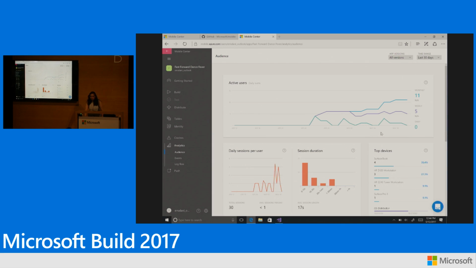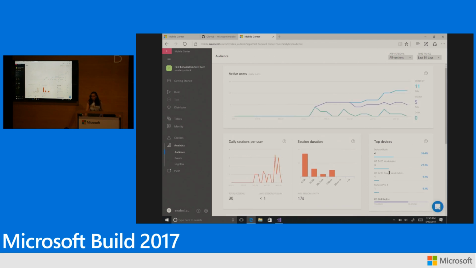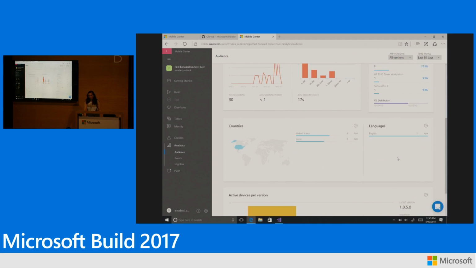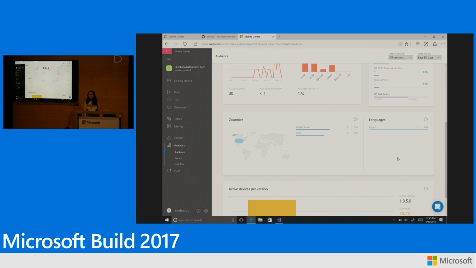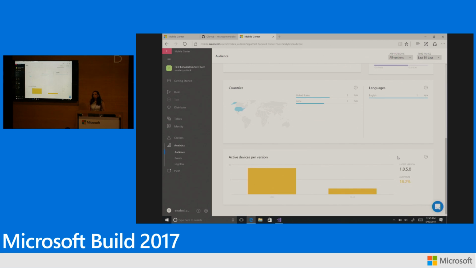But you can see that we are automatically collecting all the information of your users: how often they're using your application, weekly, monthly, daily count of your users, session duration, session count, what are the devices where they are running your application, which countries they are located in, languages, and more. So information without doing anything in your app.